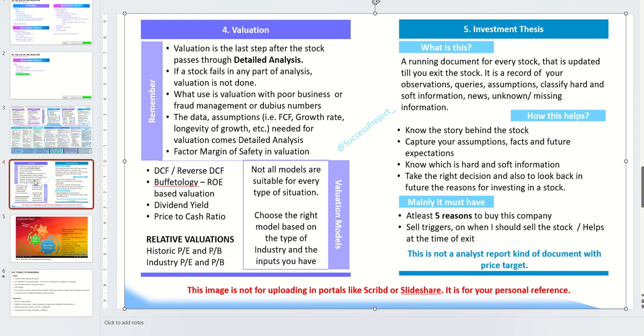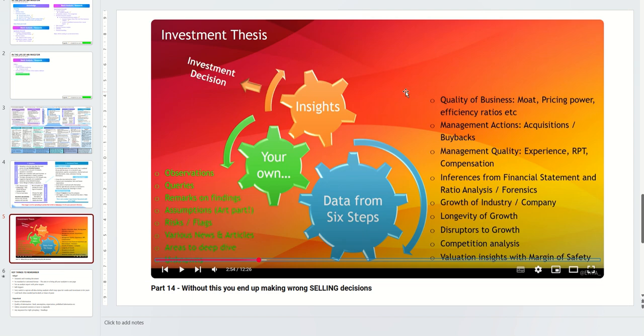So I have already discussed investment thesis in a past video, so I don't want to repeat it. It's a 12-minute video, so I would suggest you have a detailed view of that video before. If you are not aware of this investment thesis, I will share the link to that video in the description section. Now, for now, I can give you a high-level overview saying that on the blue color wheel